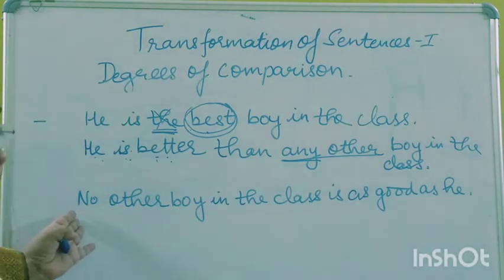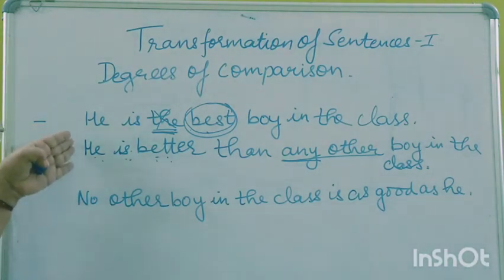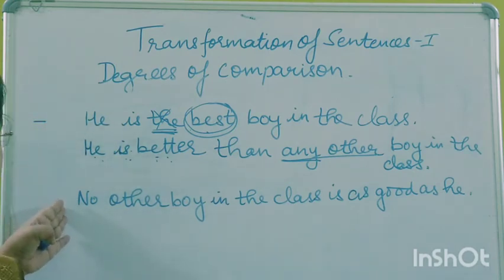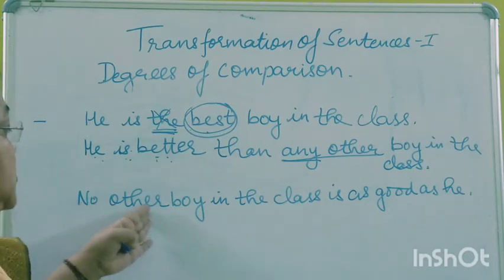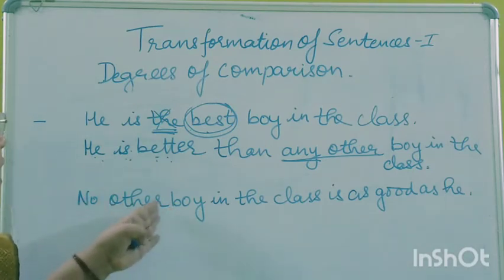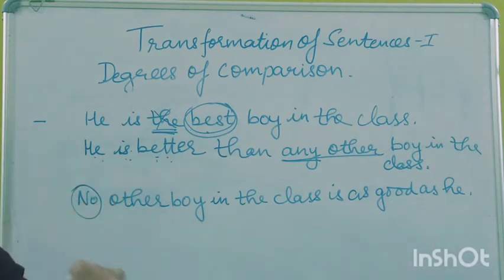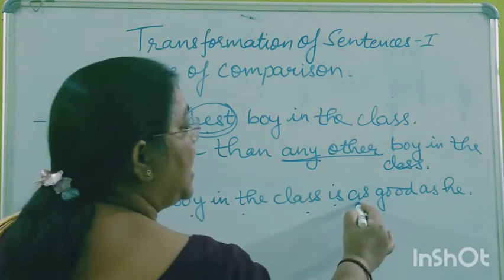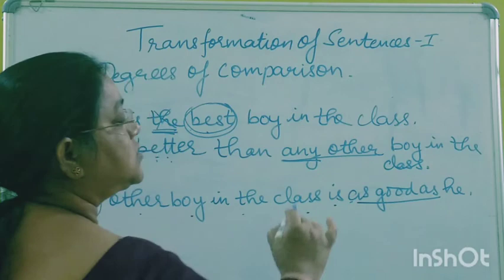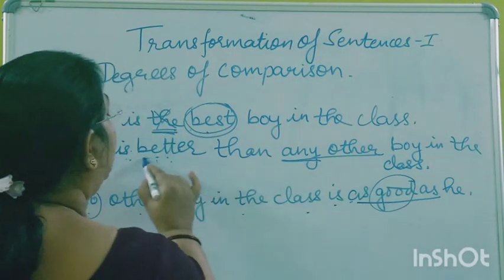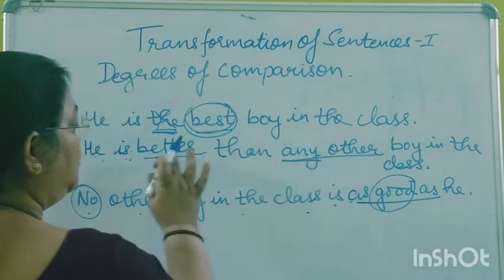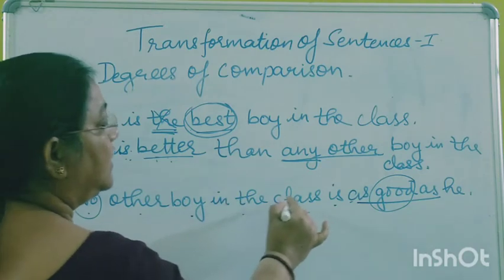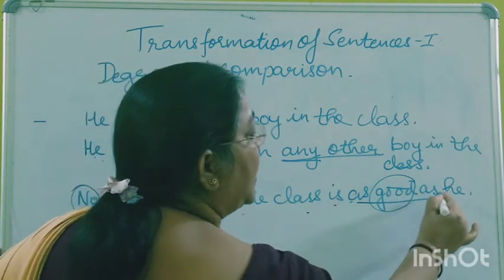Now in the positive degree, if you see, comparative and superlative began with the same word, that is he. But now when we are changing it into positive, it begins with no other boy. So a negative word has been added here. No other boy in the class is as good as. So this is positive degree. Good, better and best: good positive, better comparative and best superlative. So no other boy in the class is as good as he.